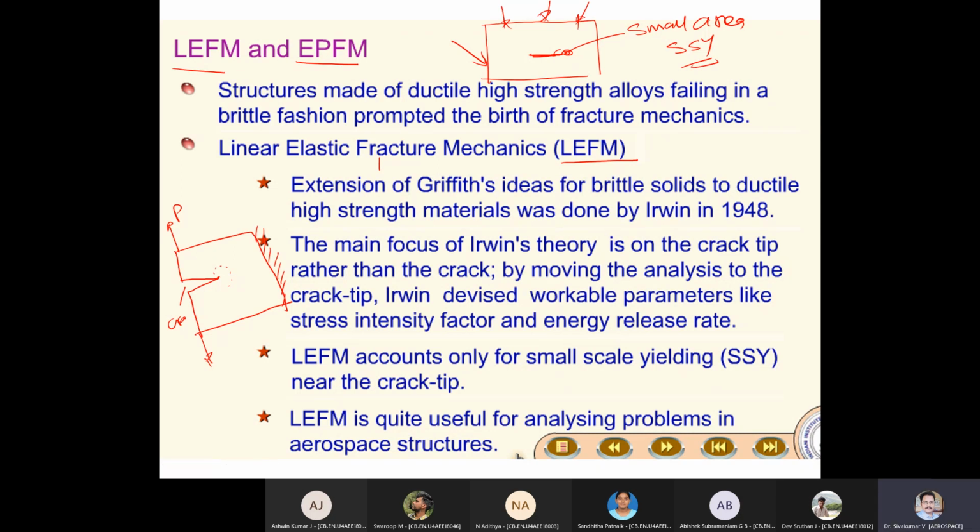Once you apply load, suppose the load P keeps on increasing. The material is a highly yielding material. That means the typical stress-strain graph looks like this: this is the yield level, this may be the ultimate level. This is the typical stress-strain graph of this material. Why I'm specifying the material is very important. Let us say mild steel.